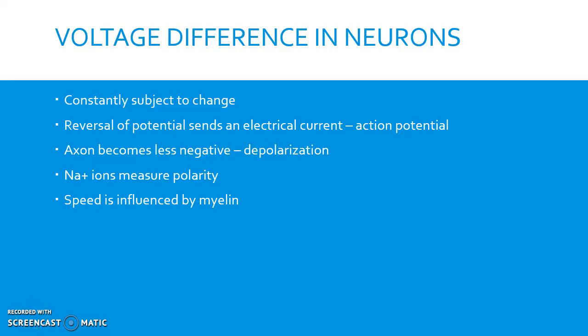Unlike most cells of the body, the voltage difference in neurons is constantly subject to change. This serves as an efficient way to add and summarize all the activity among thousands of synapses. The more active synapses there are, the more voltage will briefly waver.